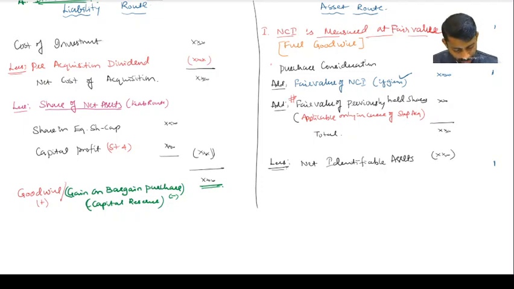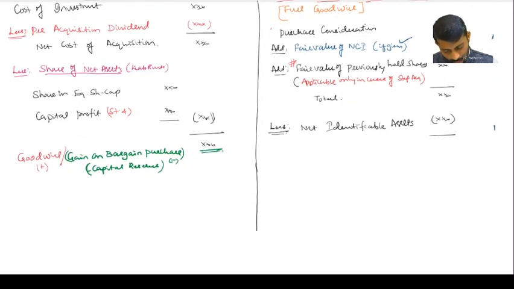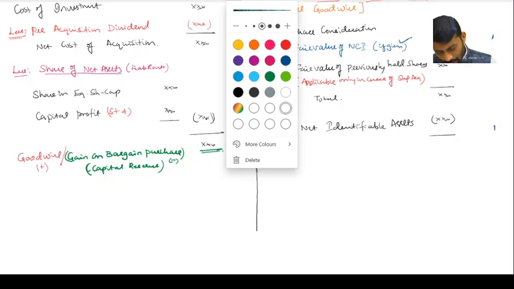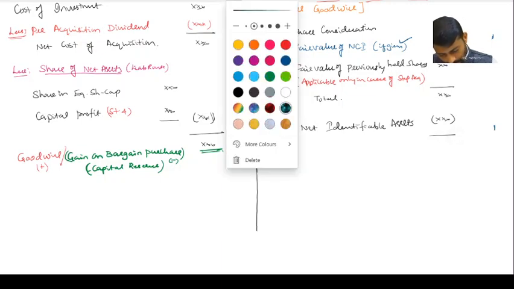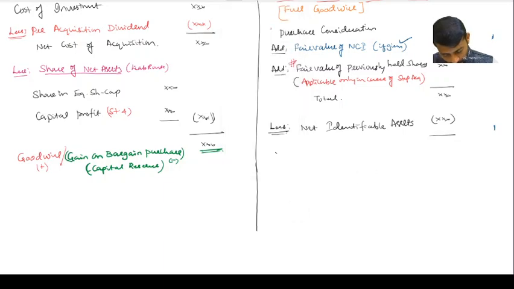If I deduct, what I get is goodwill or gain on bargain purchase, which is nothing but capital reserve.